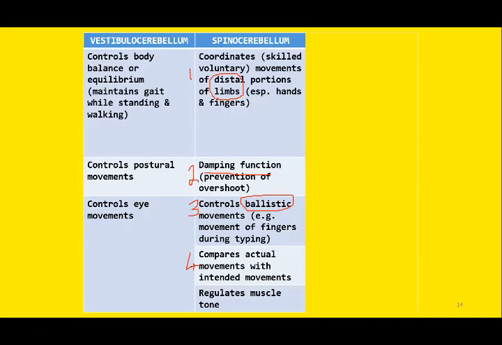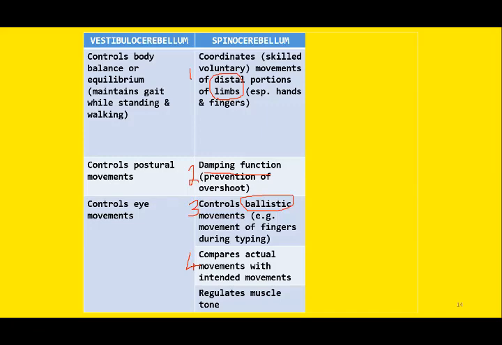So spinocerebellum will compare the two types of movements: one which is intended before you perform the movement, and one which is the actual movement. If there is any error, this will be automatically corrected by spinocerebellum. This is known as the comparator effect or the comparator function.